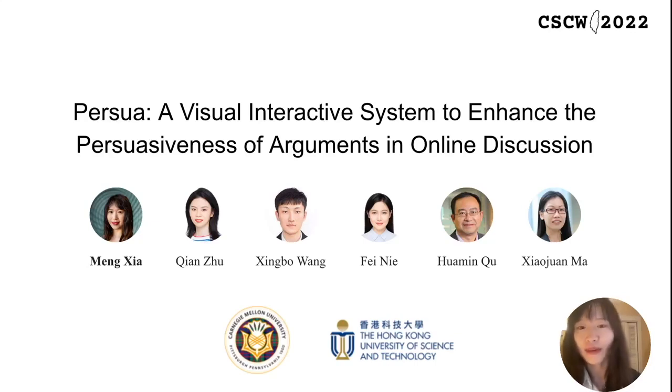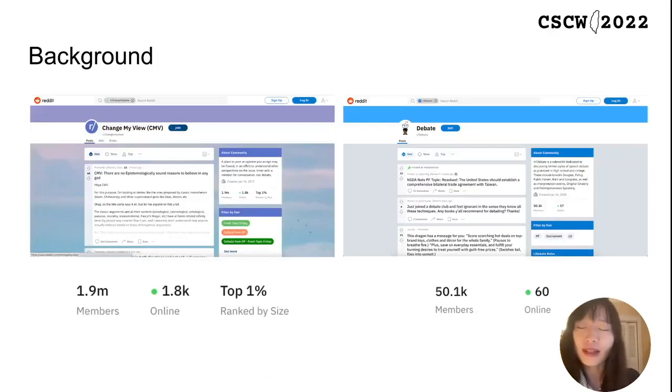In this video, I present our work Persua, a visual interactive system to enhance the persuasiveness of arguments in online discussion. It is very common that people hold different stances on a topic and try to persuade others to change their opinions during social interactions online.